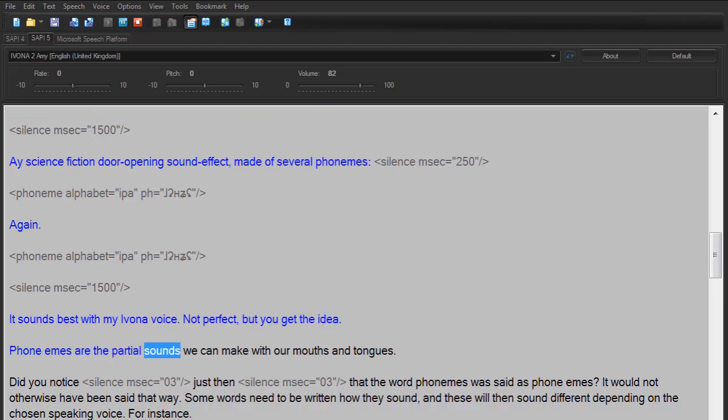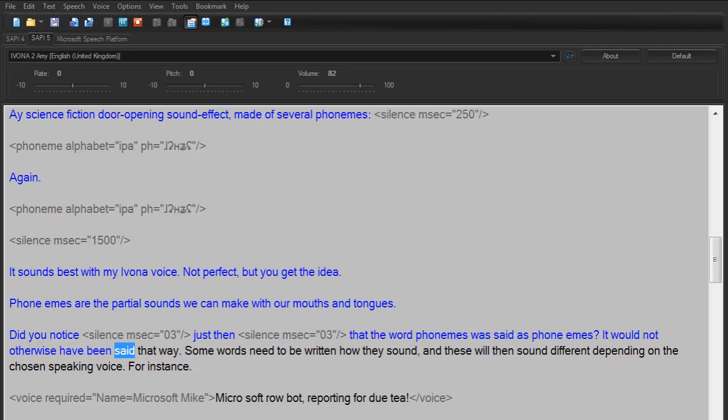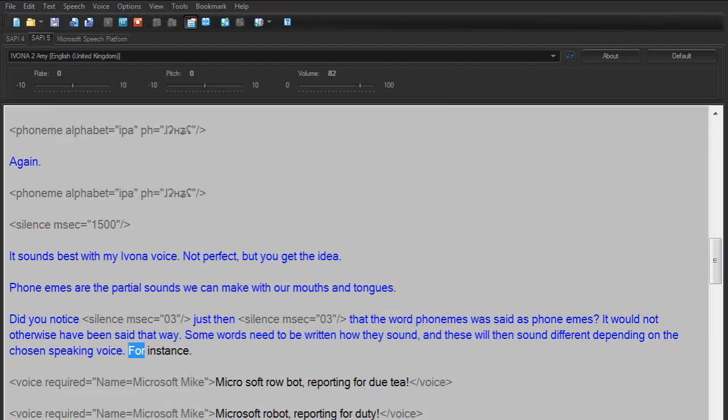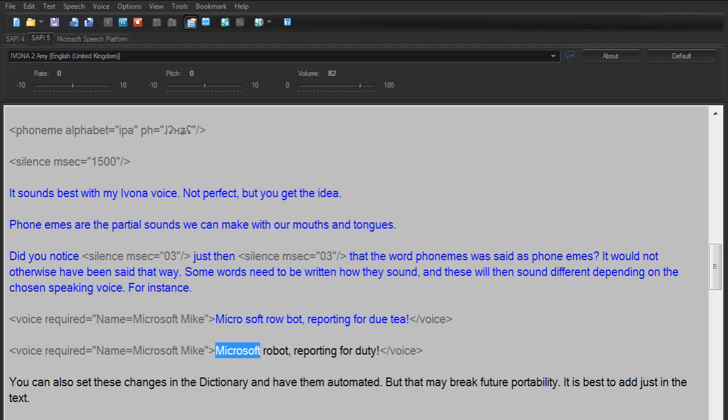Phonemes are the partial sounds we can make with our mouths and tongues. Did you notice, just then, that the word phonemes was said as phonemes? It would not otherwise have been said that way. Some words need to be written how they sound, and these will then sound different depending on the chosen speaking voice. For instance, Microsoft Robot, reporting for duty. Microsoft Robot, reporting for duty.